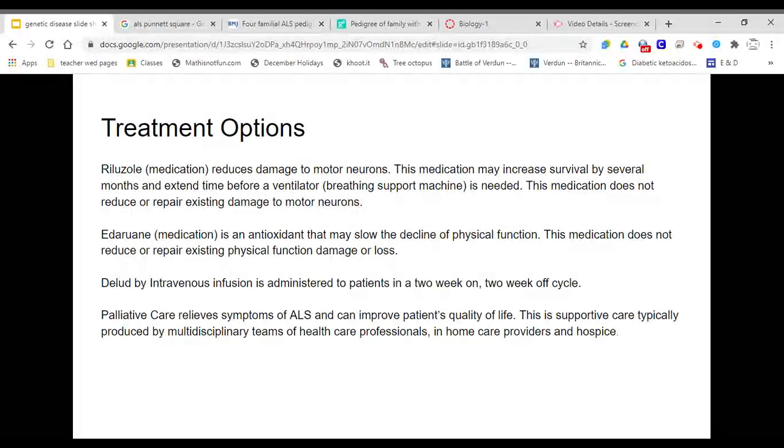Riluzole, a medication that reduces damage to motor neurons. This medication may increase survival by several months and extend time before a ventilator breathing support machine is needed. This medication does not reduce or repair existing damage to motor neurons.